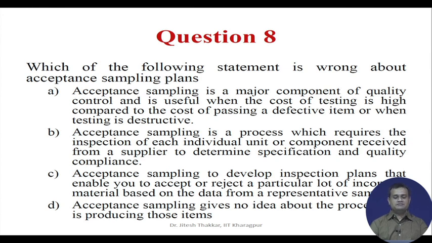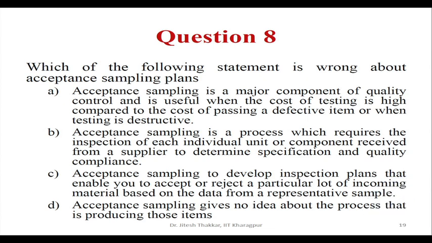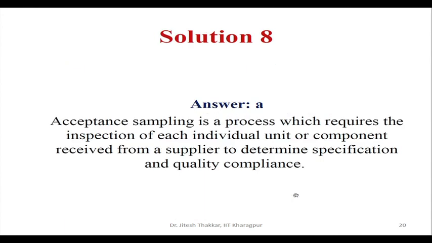B, acceptance sampling is a process which requires the inspection of each individual unit or component received from a supplier to determine specification and quality compliance. C, acceptance sampling is to develop inspection plans that enable you to accept or reject a particular lot of incoming material based on the data from the respective sample. And D, acceptance sampling gives no idea about the process that is producing those items.